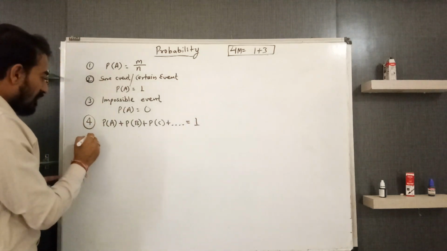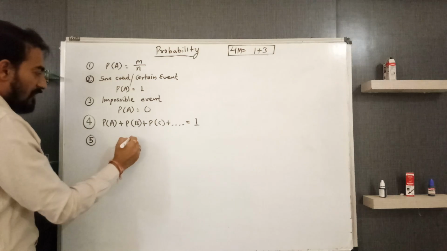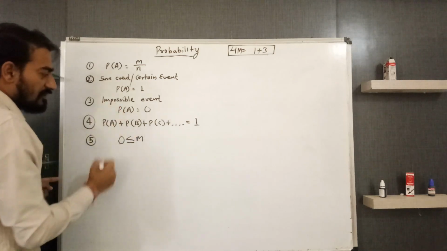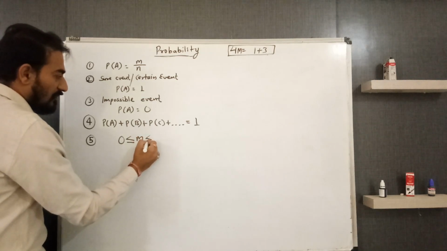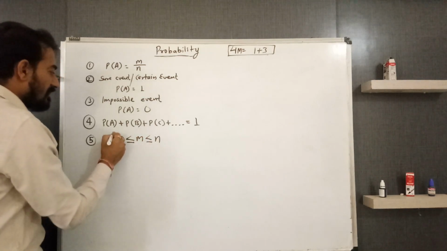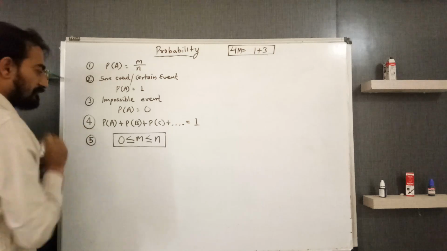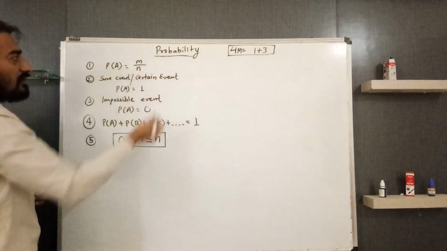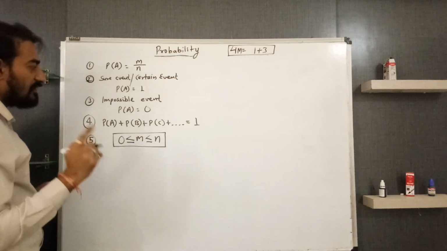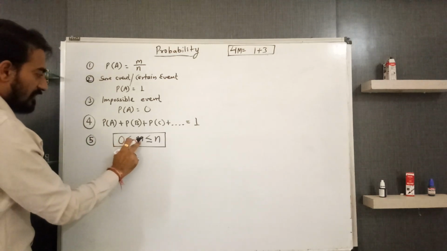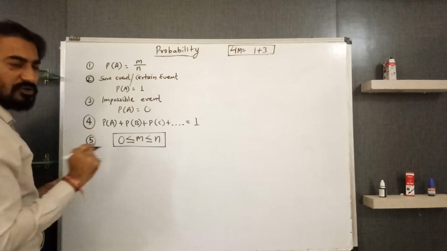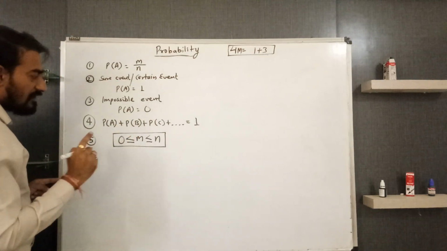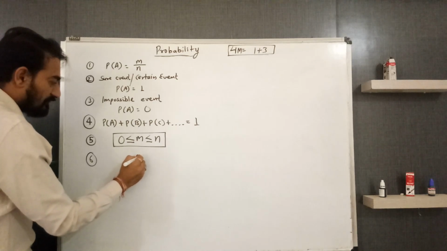What is the possible value of M? M is equal to or more than 0 but less than or equal to N, where M is the number of favorable outcomes of the desired event of any experiment, and N is the total number of outcomes. Sixth, what is the limit of a probability?